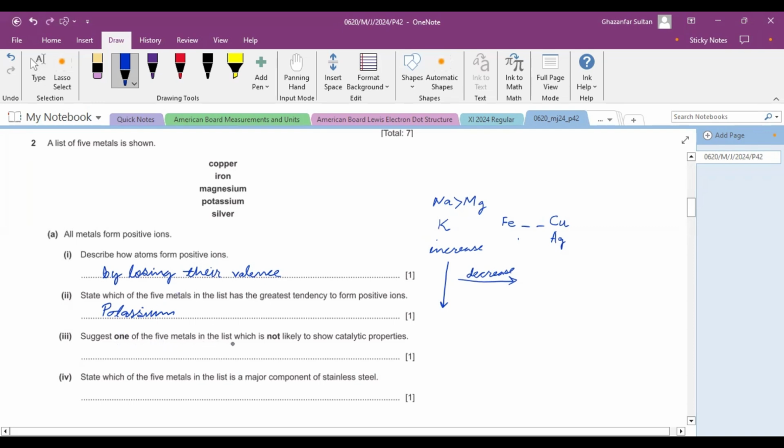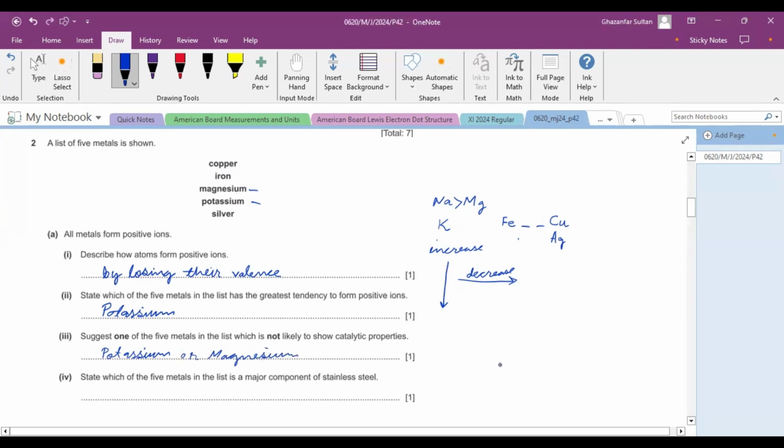Suggest one of the 5 metals in the list which is not likely to show catalytic properties. So these are the transition elements, they show catalytic properties. So the one which does not show catalytic properties is either magnesium or potassium. You can write any one of the names, potassium or magnesium.